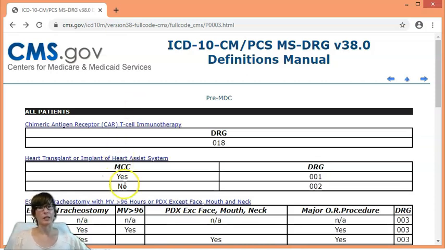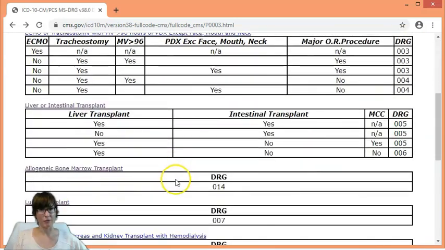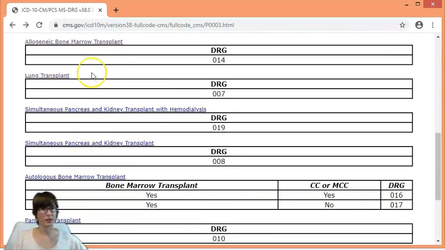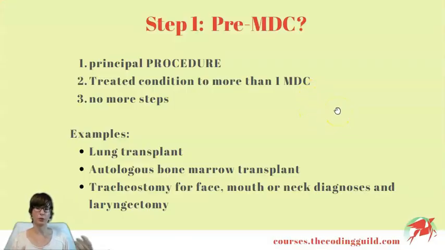Now, if the case does not qualify for a pre-MDC because the patient didn't have any of these procedures performed, then we have to proceed with the usual process and find the correct DRG based on principal diagnosis, secondary diagnoses, and lesser procedures if performed.